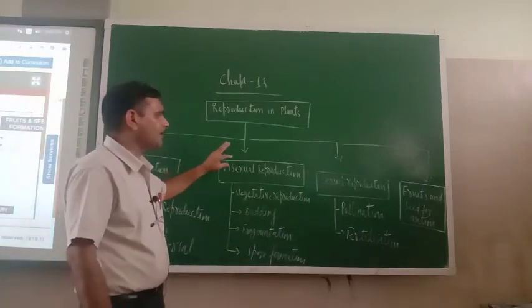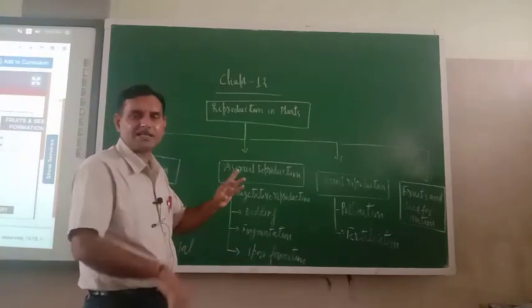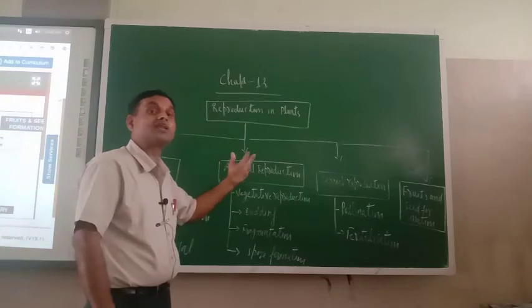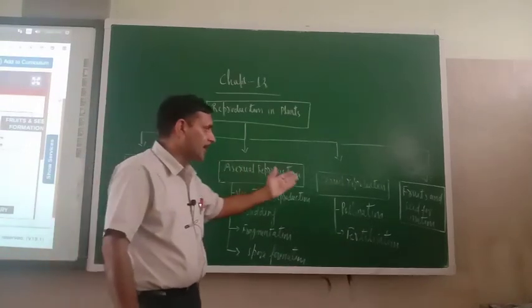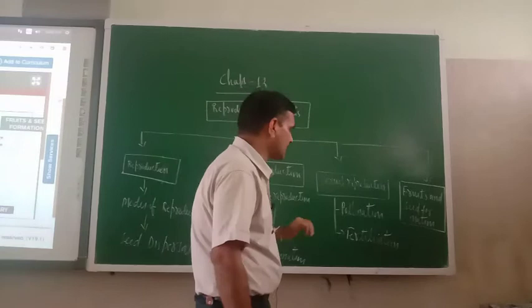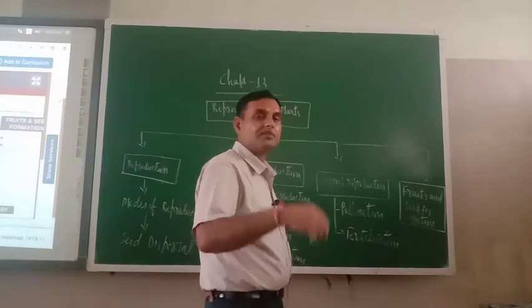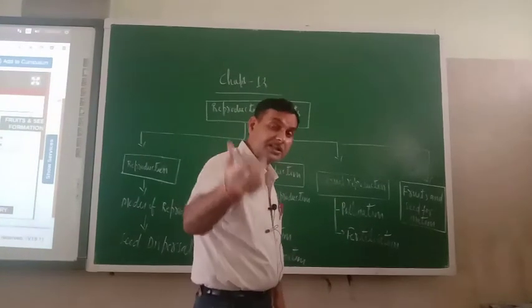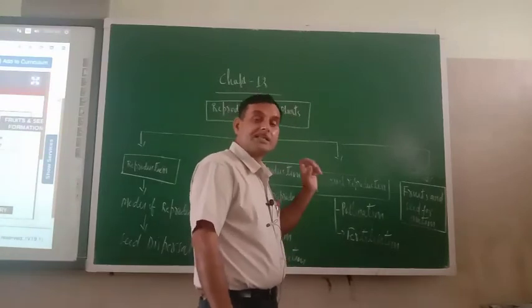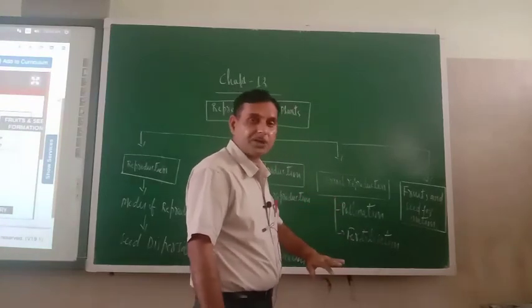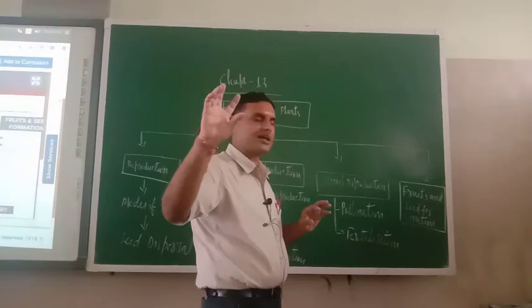Now I am telling you the mind map, the guidelines, for how we will go about this chapter. Next is the sexual mode of reproduction. Under it we will study pollination. There are two types of pollination: self pollination and cross pollination. We'll discuss all those things in detail.